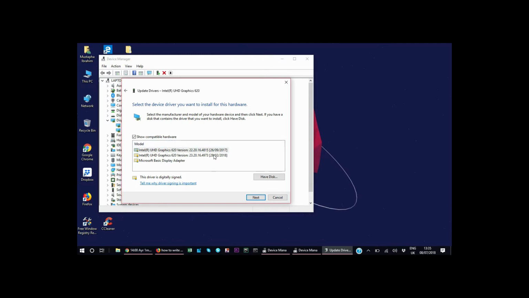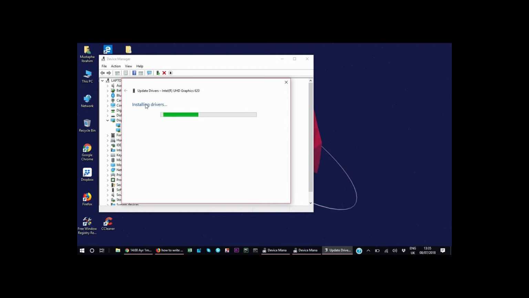So you just click on the latest one, which in my case, this one is my latest driver. So click on that one. I click next and wait for it. It says installing driver now.